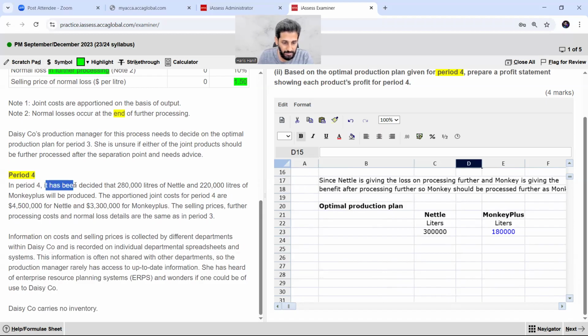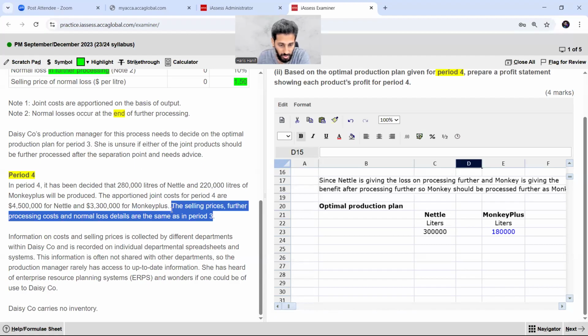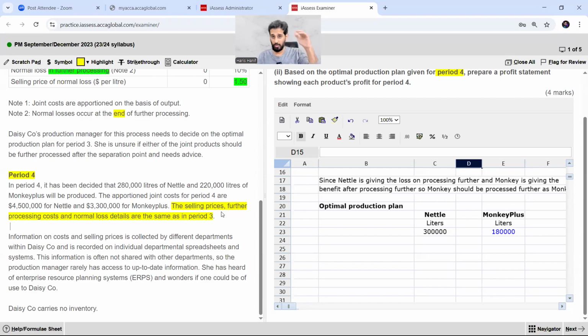In period number 4, it has been decided that 280,000 liters of nettle and 220,000 liters of monkey plus will be produced. The apportioned joint costs for period 4 are 4,500 for nettle and this for monkey plus. The selling prices, further processing costs and normal loss details are the same as in period 3. So this is a very important line to be highlighted because we have to select the figures to calculate the financial analysis from the above table.